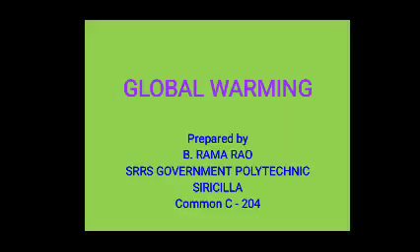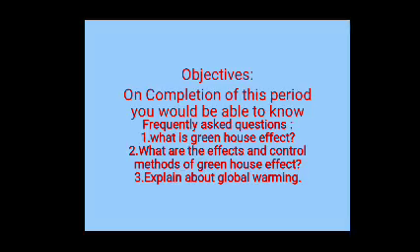Today we discuss in this hour about global warming. What is global warming? How do you control global warming? What are the effects of global warming? Global warming is caused by air pollution. These air pollutants are primary pollutants and secondary pollutants.